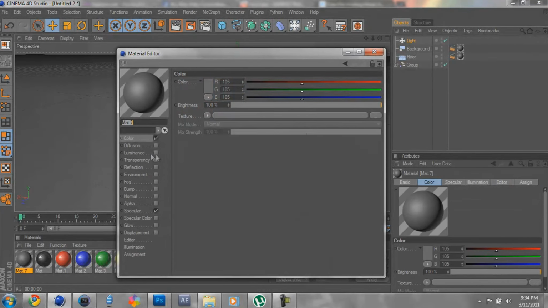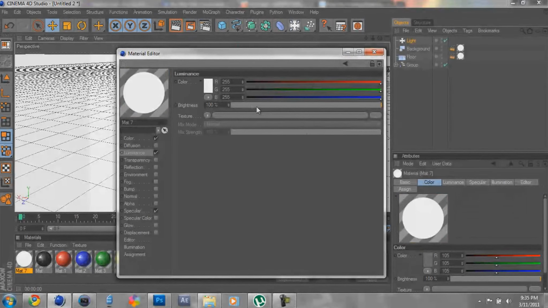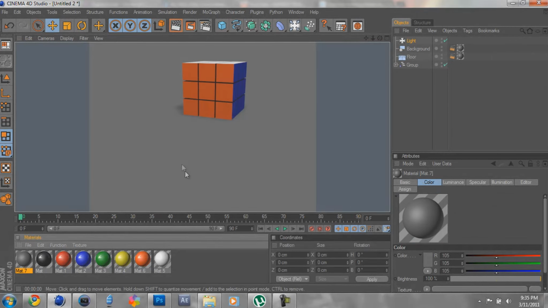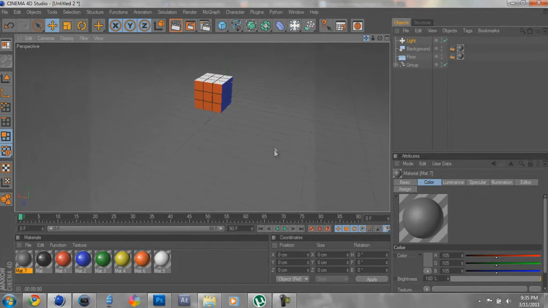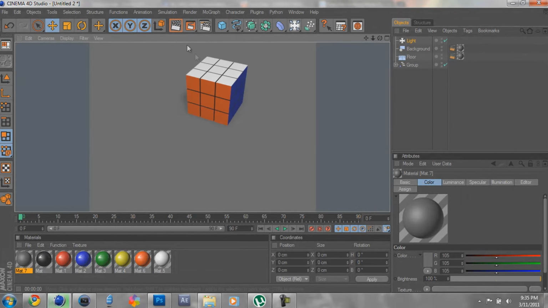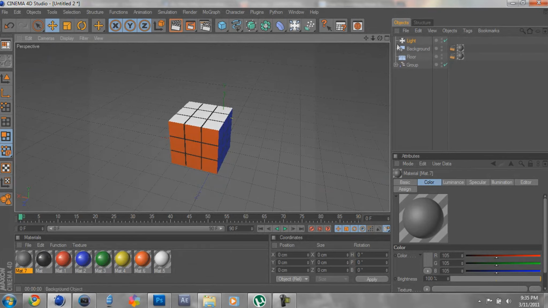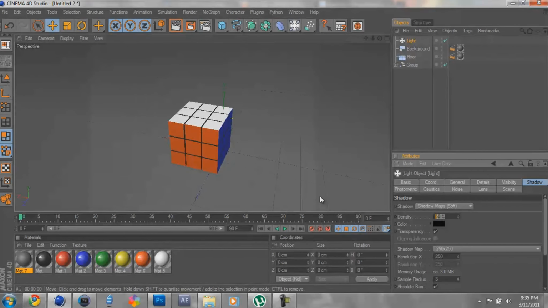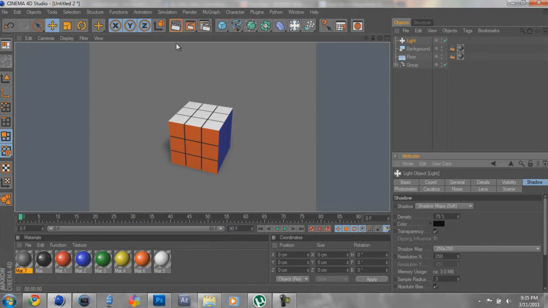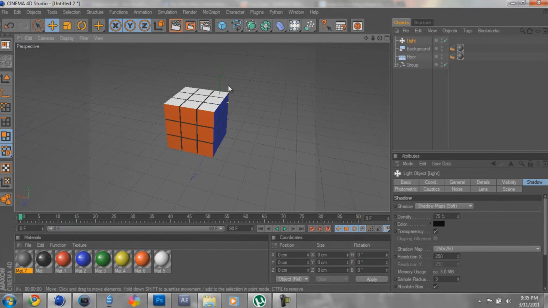Actually, double click this material and check luminance. Change it to about 15. That gives it more of a matte look, not more of a glossy look. And you'll get some lighting. And I think the higher you set your density, the bigger shadow you'll get. But that's what it looks like in the end. When I put up the project file, it'll come with camera movements and animation. If you want to know how to do that, just message me, and it's actually really easy to do.